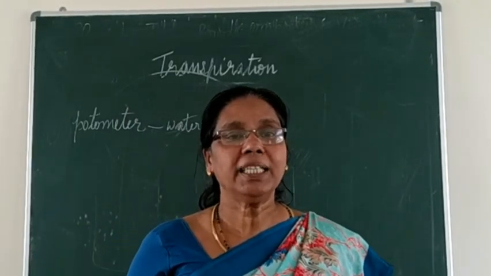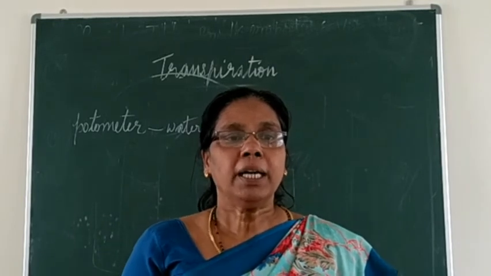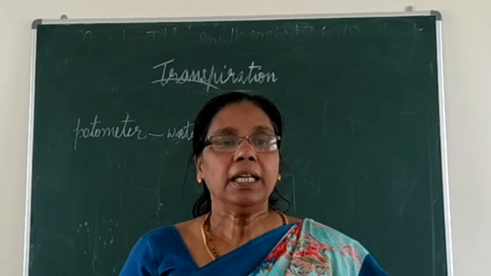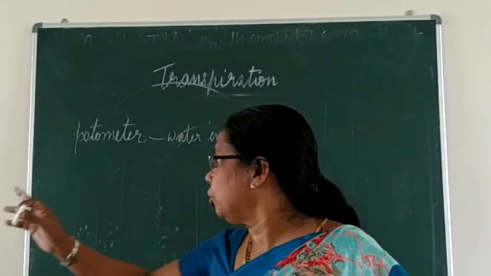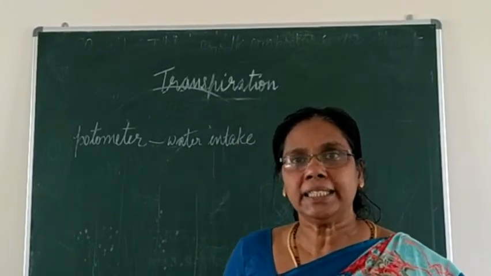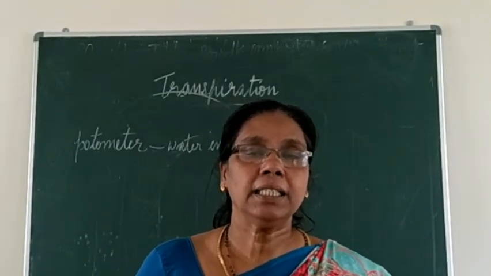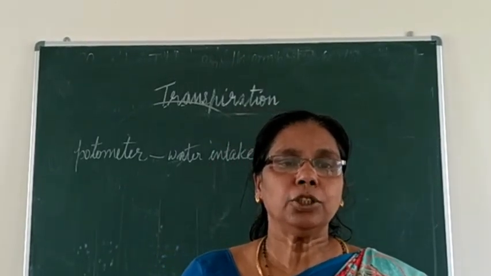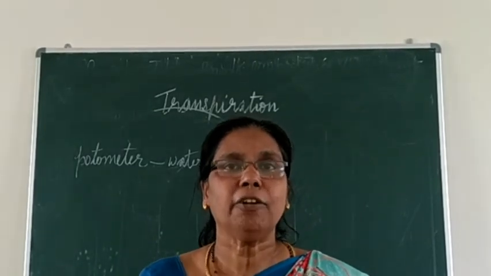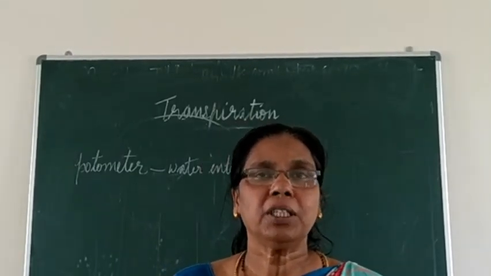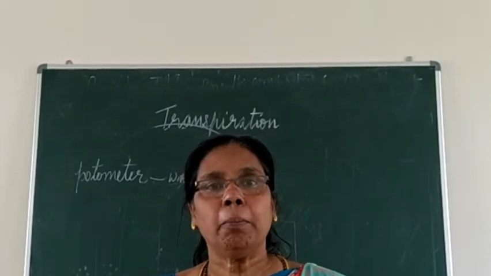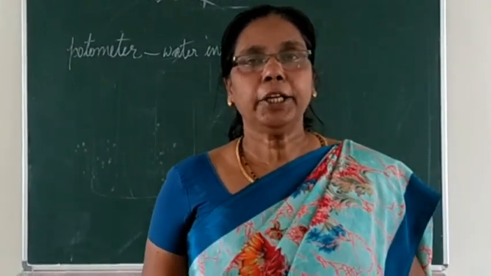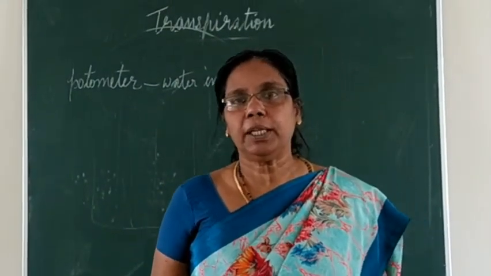Okay, so there are different types of photometers. One is called the farmer's photometer, otherwise called Ganong's photometer. These two we use to find out how much water is taken by the plant. Still there is another photometer which is called Darwin's photometer, that is used to demonstrate the suction force created due to transpiration. And one more photometer is there, Rose photometer, which is used for unequal transpiration from both sides of the leaves.